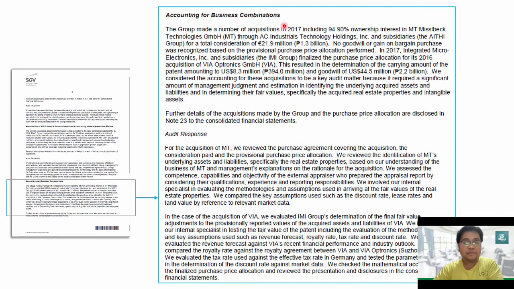So for example, in this one, accounting for business combination. This is also a complex area to audit. Therefore, the auditor also included this one in their key audit matters to be communicated to the users of the financial statements, including the audit response. So that is why, remember, we include in our key audit matter those significant risks, number one. Number two, significant judgment. Now, the last one, key events that affected the audit occurring during the period.